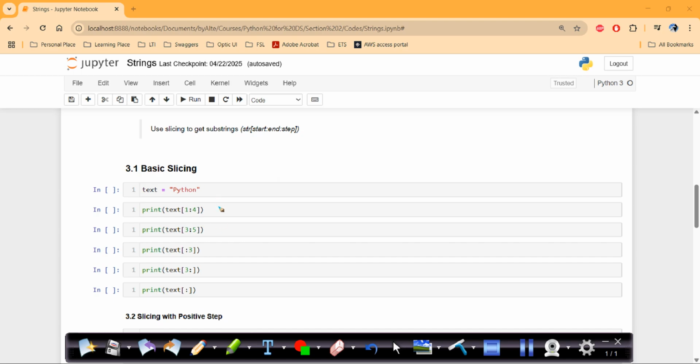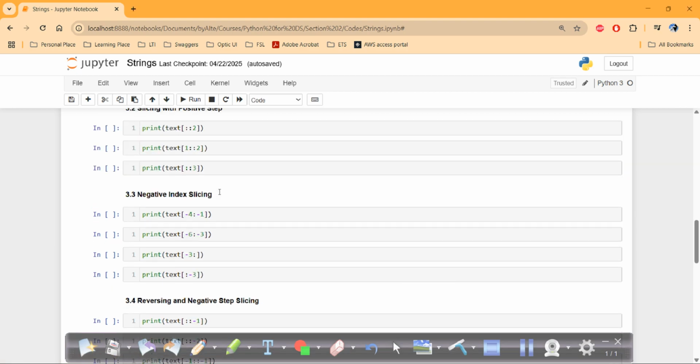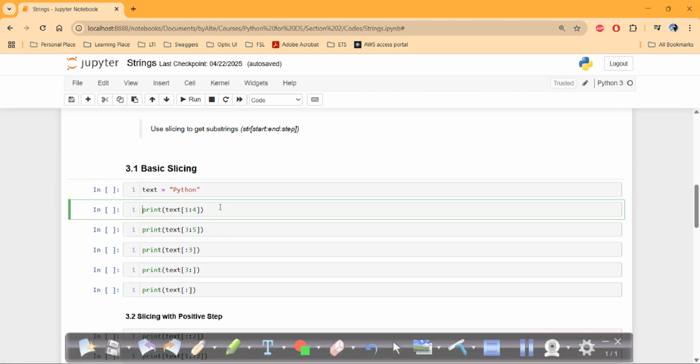Okay, so these are basic slicing, 1 to 4. Let me run this quickly. I know this is going to be doing the same thing again and again, but trust me, this is really helpful if you are new to Python, because this indexing really helps us going forward. If I run this one, what happens? 1 to 4.